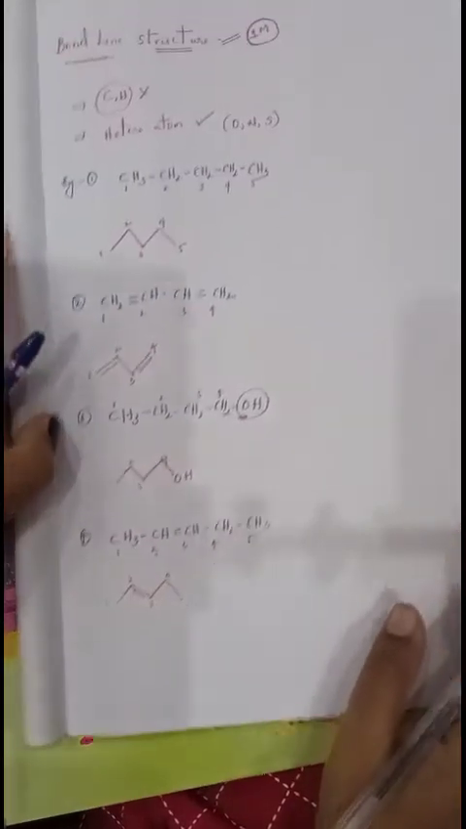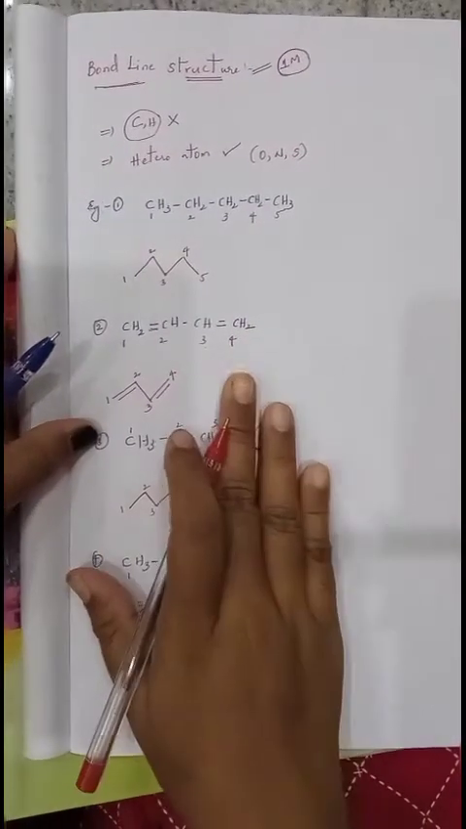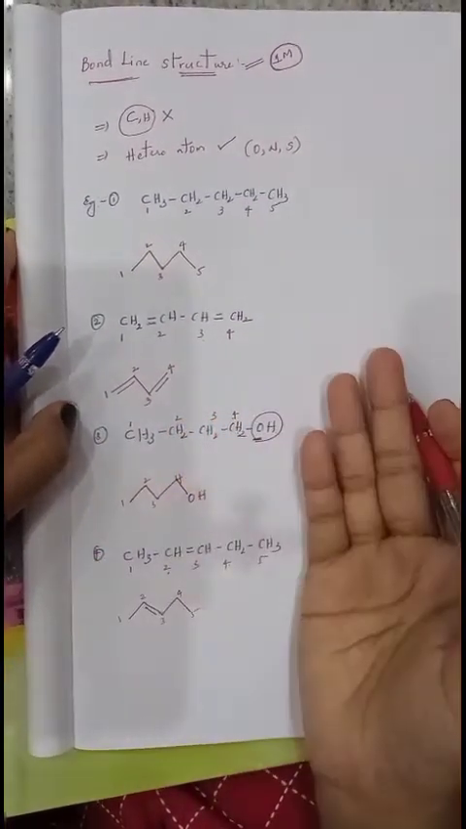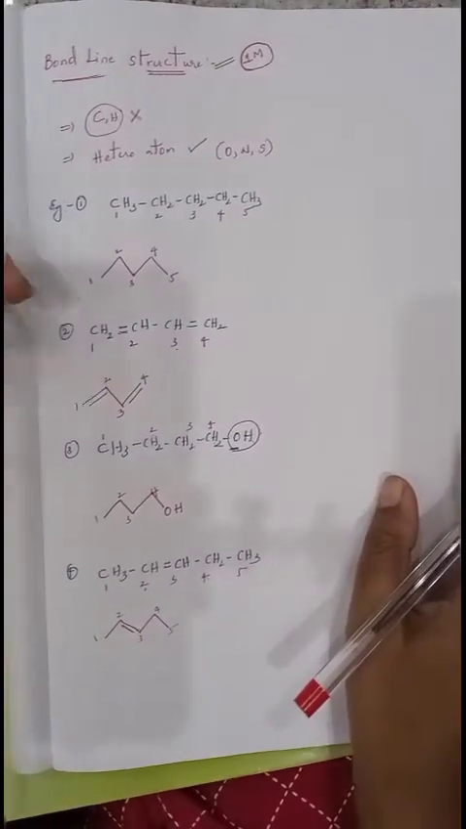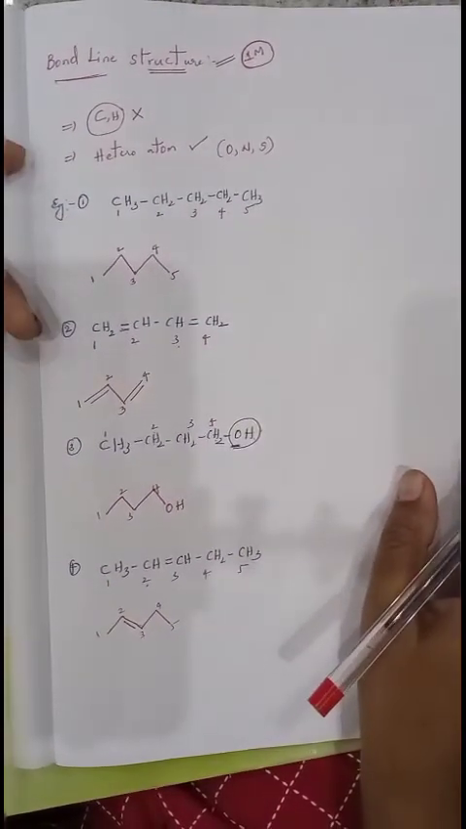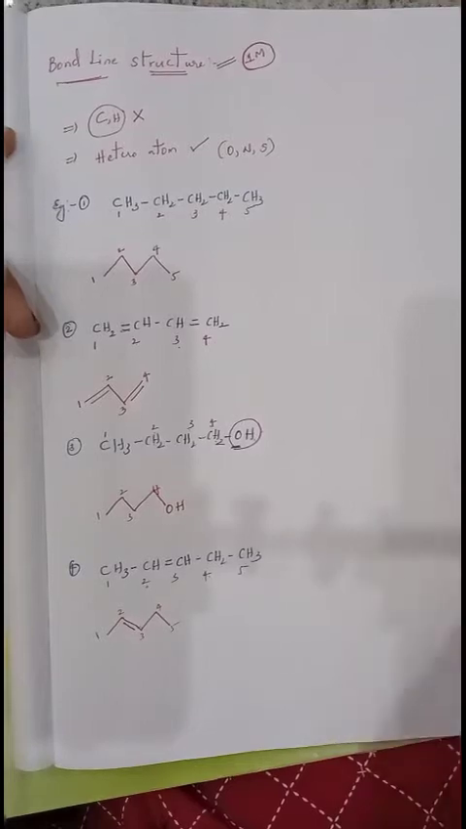So this is very much important for 1 mark and a compulsory question. They will give a compound, and for that you want to write the bond line structure. Try to practice as many as possible. Now we will see the next topic.